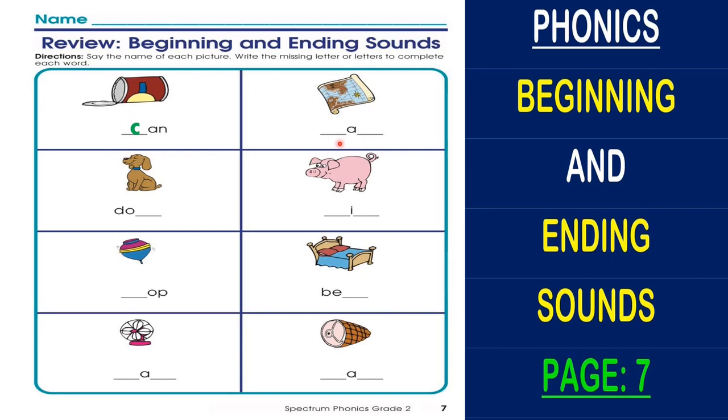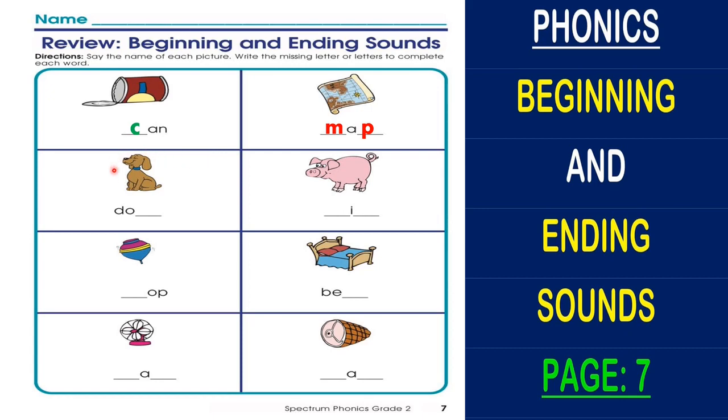Then we have here, we don't have the beginning and the ending letters. That means two letters are missing. That means we should find beginning and ending sound for this picture. First we have to know what is this. Yeah, it's a map. The beginning sound for map is m. Yeah, of course it's true. And the ending sound is p. Map. The ending sound is p.